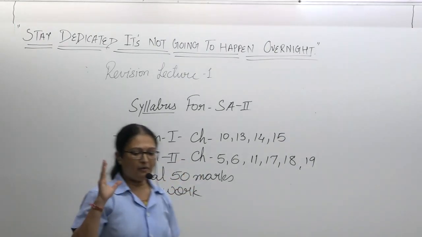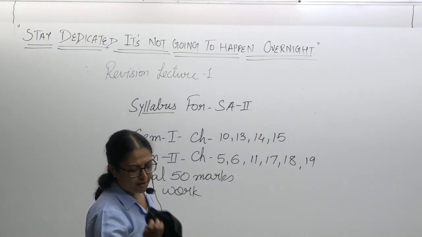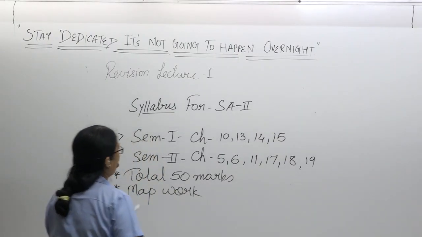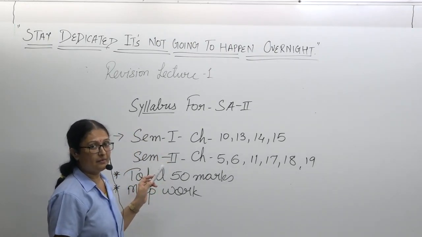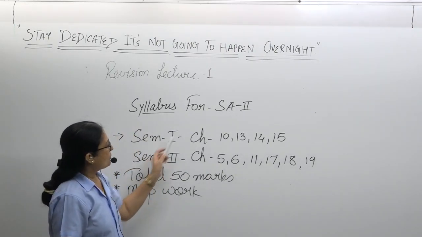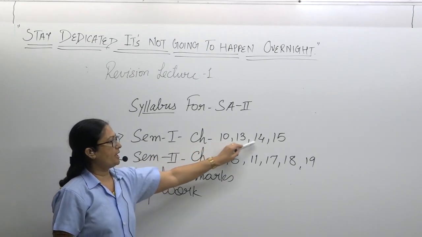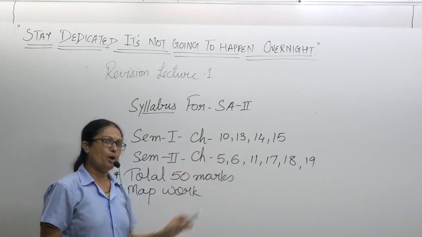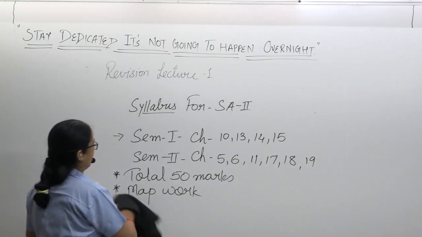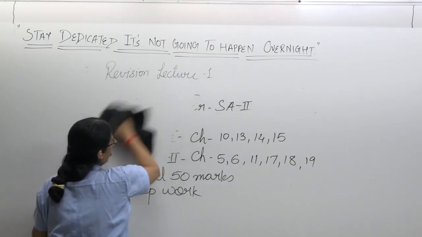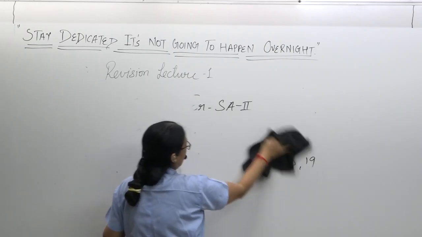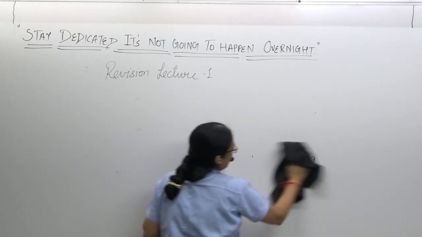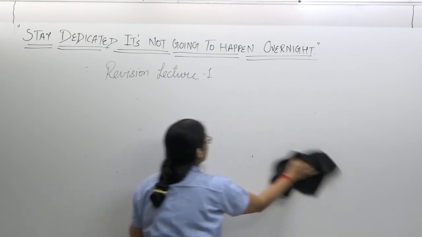Today we will do the revision from SA1, that is semester 1, chapter numbers 10, 13, 14, 15. The important points I have to re-explain, or focus on again, we will discuss right now.